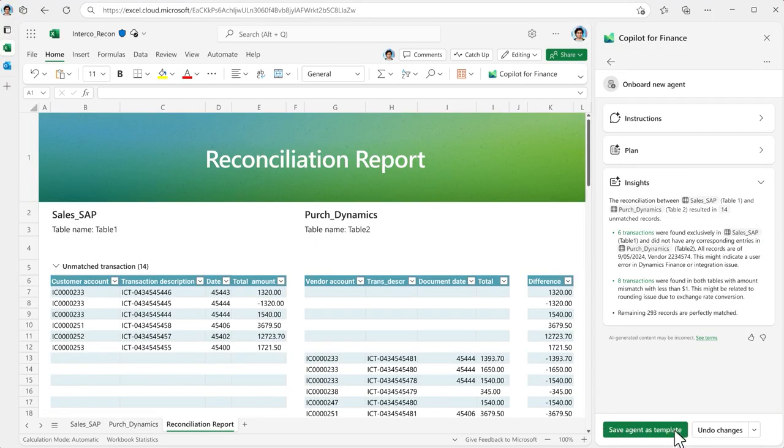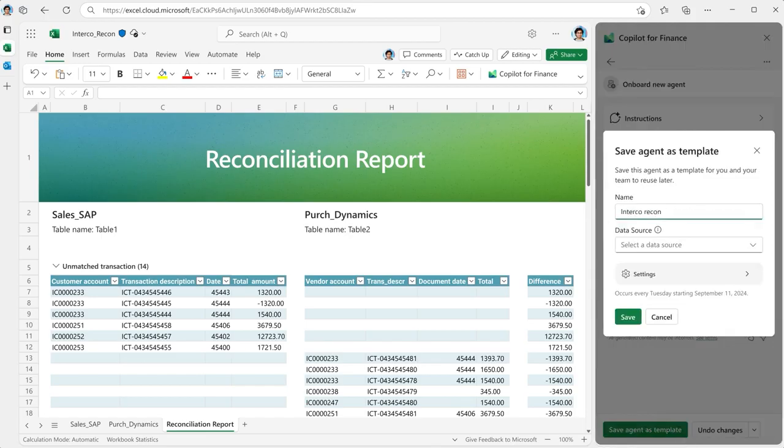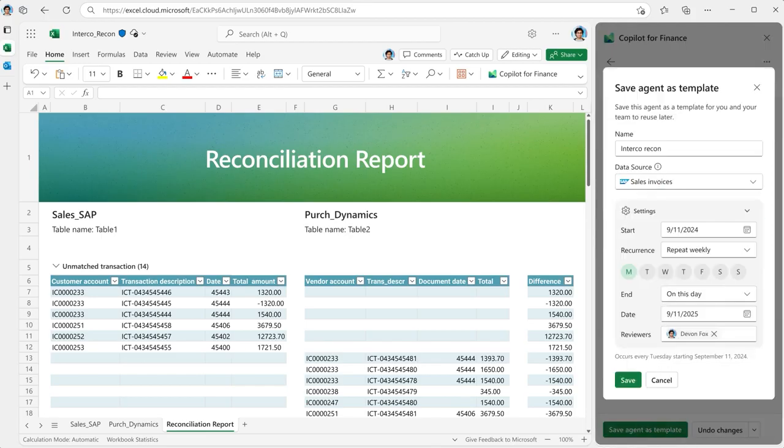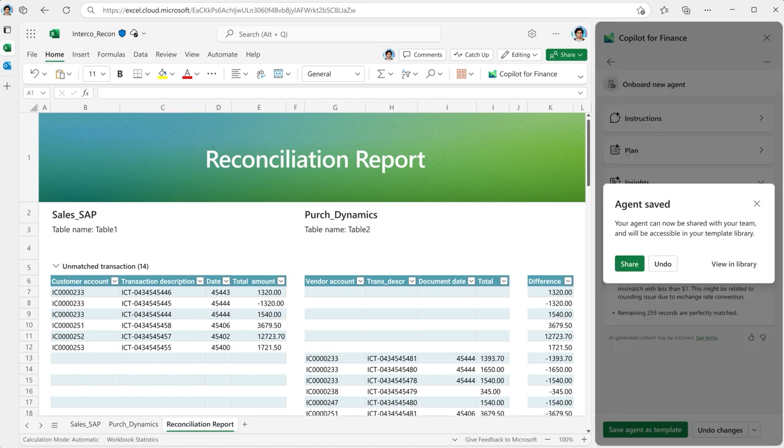You can also save as a template and configure the agent to run on a regular basis to automate manual tasks like data cleansing. With the financial reconciliation agent as your partner, you can move beyond the mundane and eliminate time spent on preparing and cleansing critical financial data from any source.